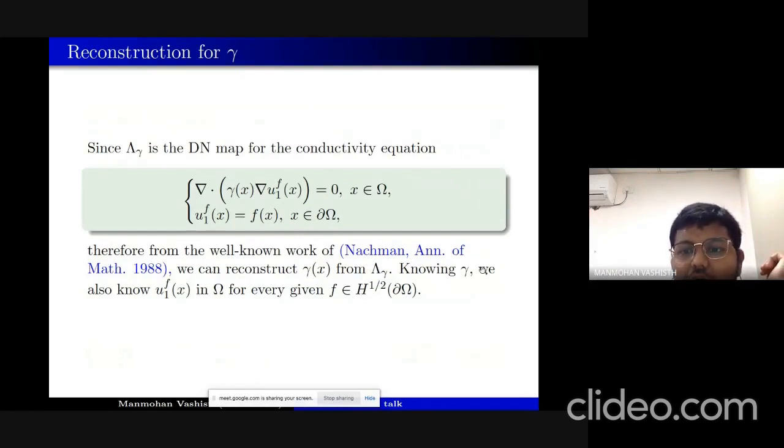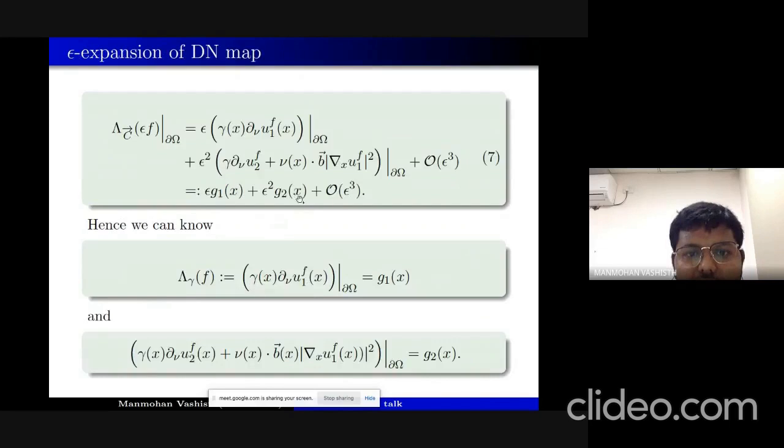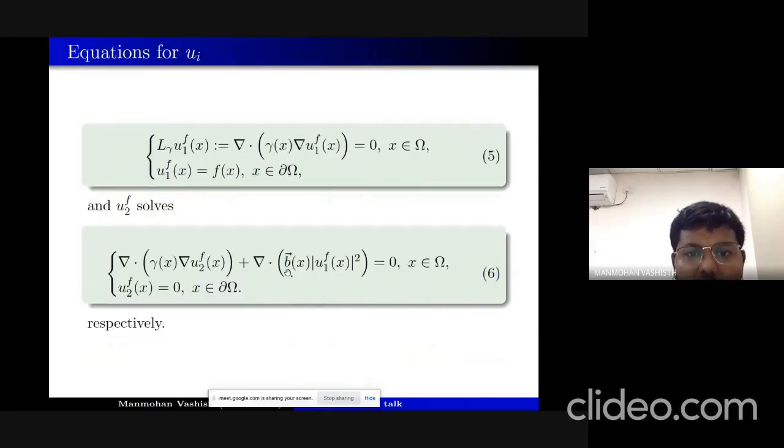And now once we know gamma and this Dirichlet f, which is in our hand because this is a measurement, we can know u1_f in omega. Once we know u1_f, then since in the equation of u2 this u1_f is known, from here we will reconstruct this b vector.